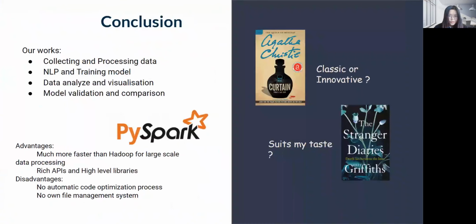Now to conclude, Spark is a great multi-language engine for data science and machine learning. In this project, we got familiar with using Spark to complete NLP problem and machine learning work, which is a valuable tool for the future work. In addition, as a detective fan, this model will be helpful when I want to reread books from these authors or when I want to read new books.